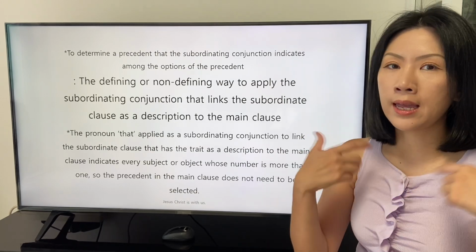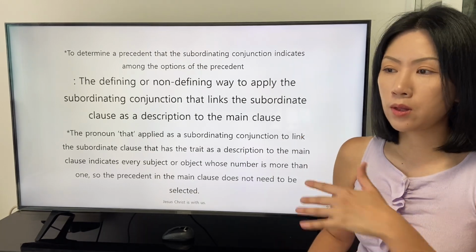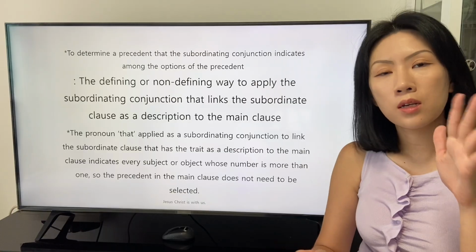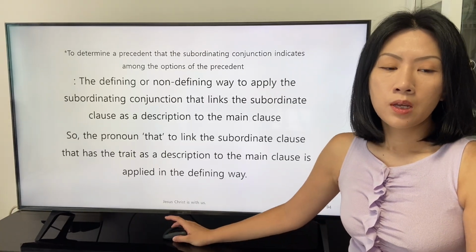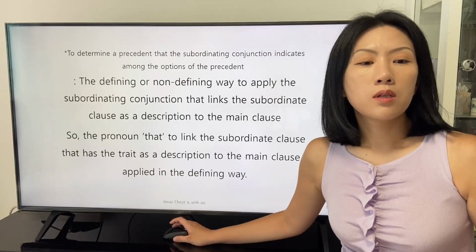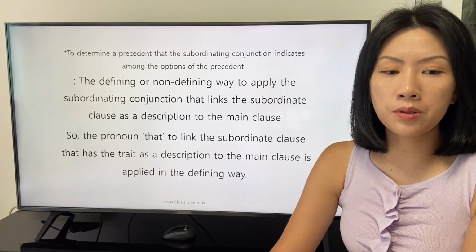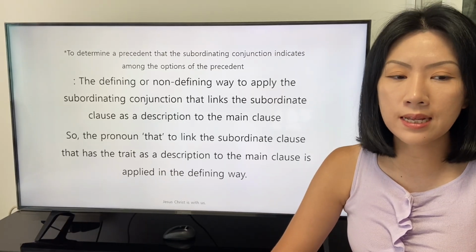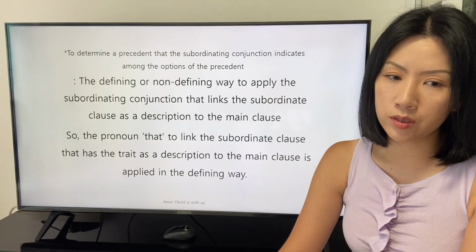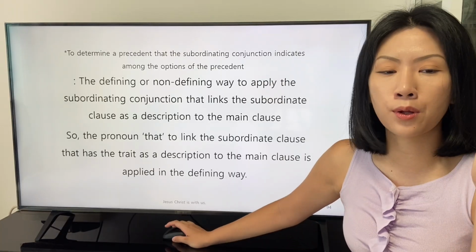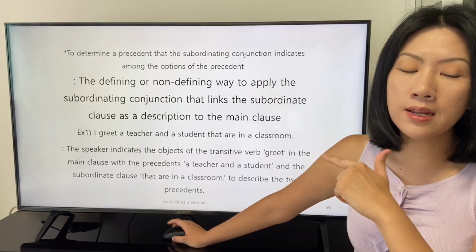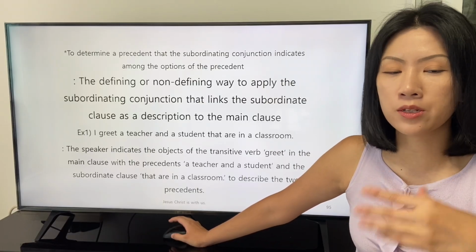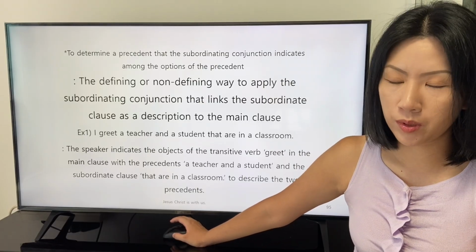So we can understand the reason why the pronoun that is not applied in the non-defining way. So the pronoun that links the subordinate clause that has the trait as a description to the main clause is applied in the defining way only. There's a sentence. I greet a teacher and a student that are in a classroom.